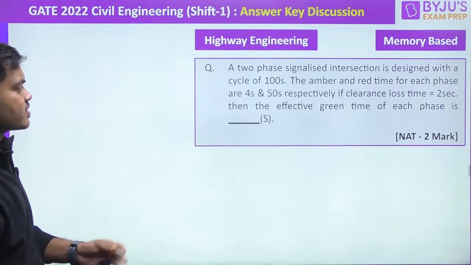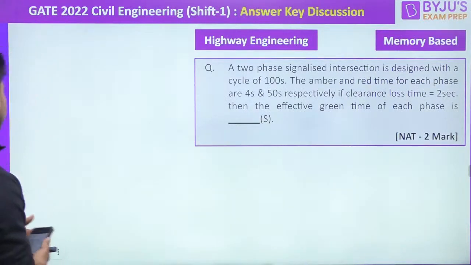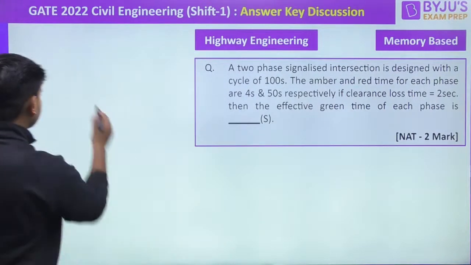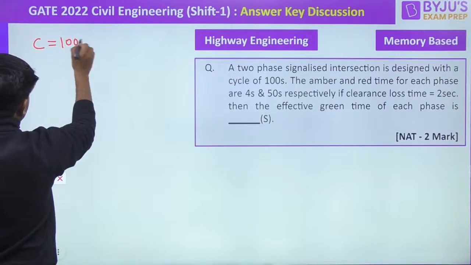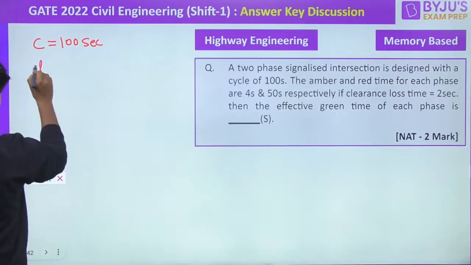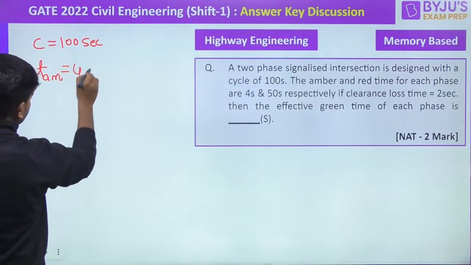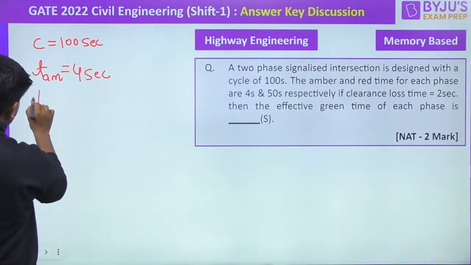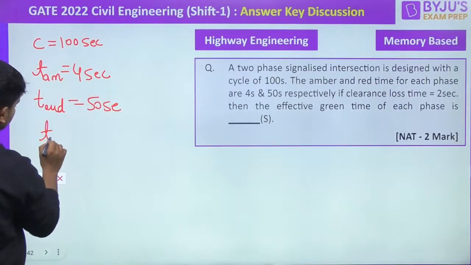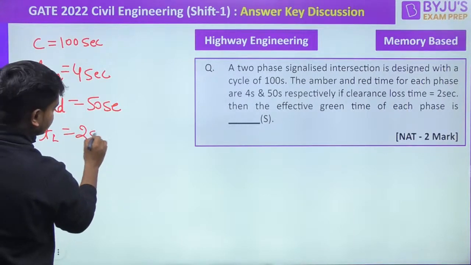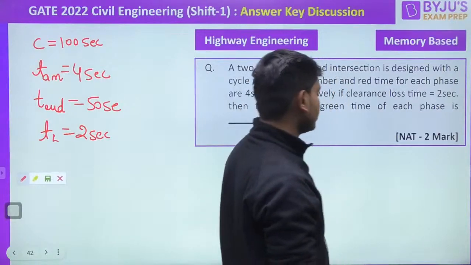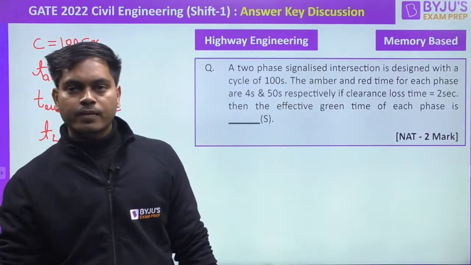A two-phase signalized intersection is designed with a cycle of 100 seconds. So they have mentioned the cycle, right? How much is the cycle? They have said 100 seconds. So I'll be mentioning here 100 seconds is the cycle length given to us. And the amber and the red time are 4 seconds and 50 seconds. So amber is given to us as 4 seconds, and the red time is also given as 50 seconds, and the loss is given to us as 2 seconds. The effective green time of each phase will be how much?